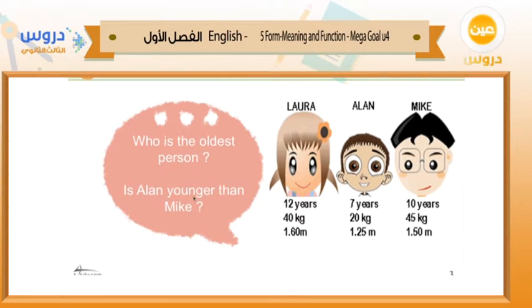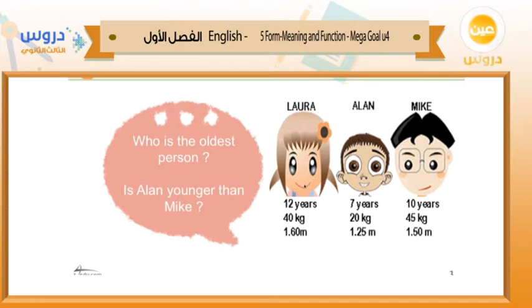Is Alan younger than Mike? Now we want to compare Alan with Mike, only Alan with Mike. So is Alan younger than Mike? Alan is 7 years. Mike is 10 years. Of course, yes. So Alan is younger than Mike. Alright? So here we compare Alan with Mike.